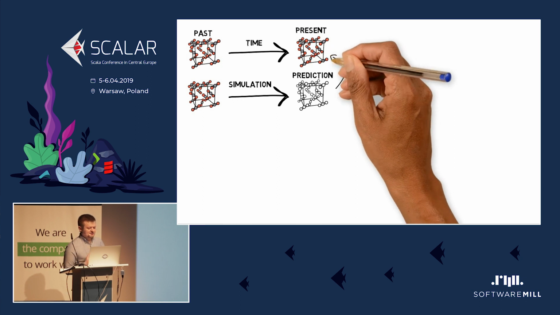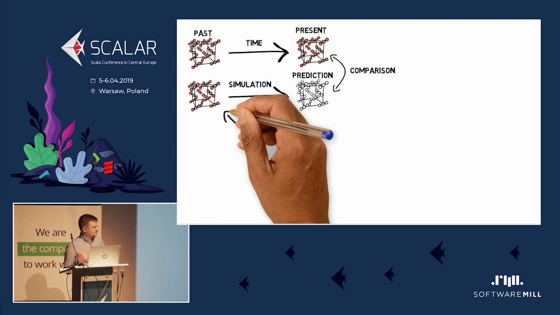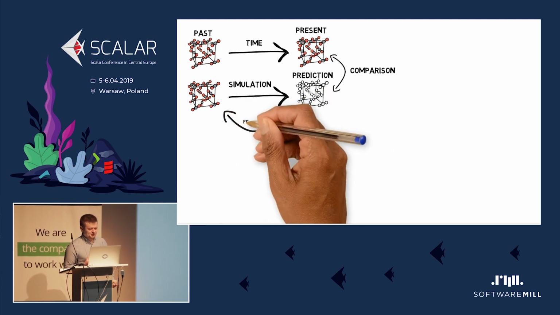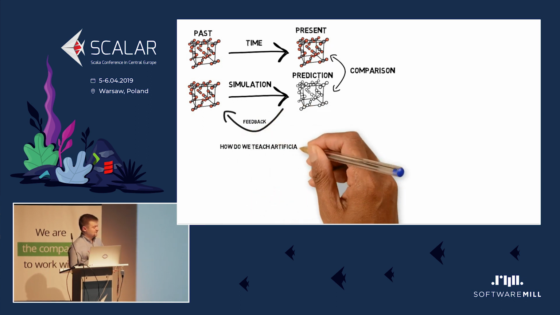Then we can compare the present and the past, what we know and what we simulated. We can feed that information back to the artificial intelligence, and we can devise better rules.